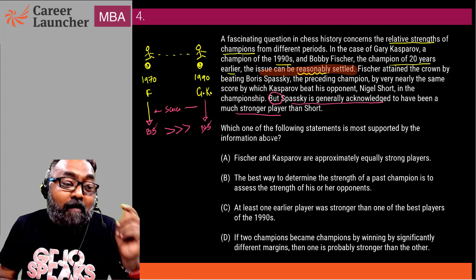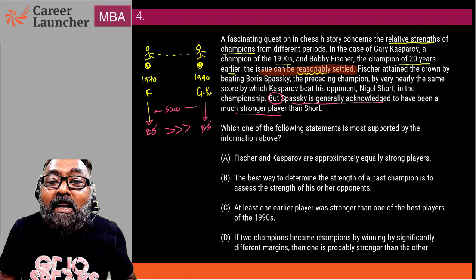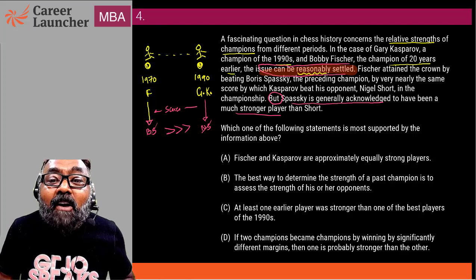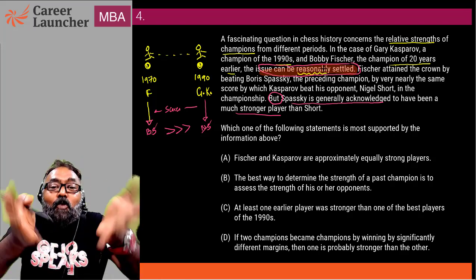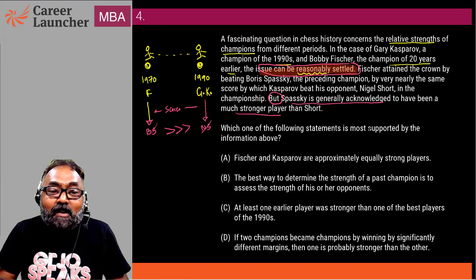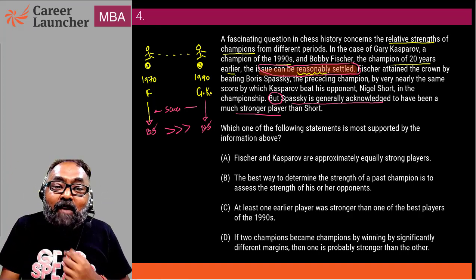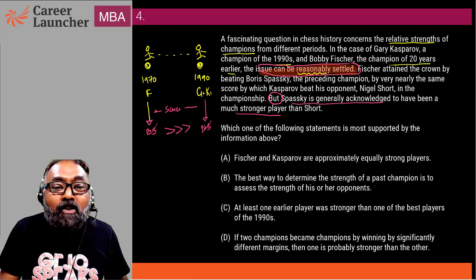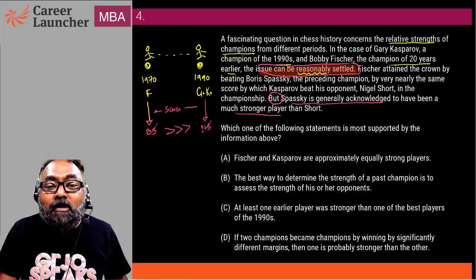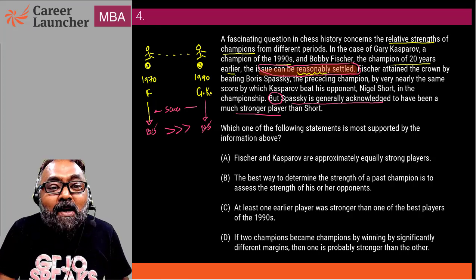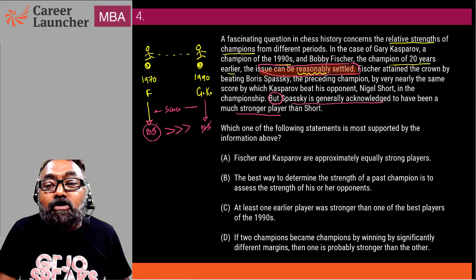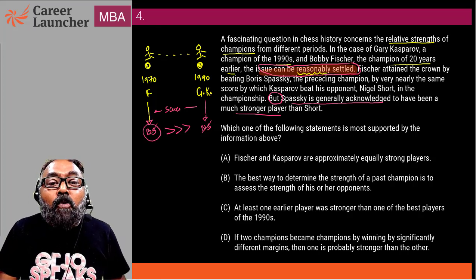Now this is saying that this issue can be reasonably settled, which means we can understand who is better. So what do you think? Combine all this together. What would make sense? Is it Fischer or Garry Kasparov? They had these two opponents, and the scores are the same, but this opponent is much stronger than the opponent that Garry Kasparov faced.